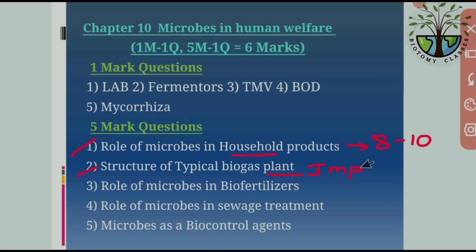We have to draw the diagram, label the parts, and also write some points about the biogas plant. Then role of microbes in biofertilizers, this is also important. Role of microbes in sewage treatment is also important, because we have to explain all 3: primary treatment, secondary treatment and tertiary treatment, as they ask it for 5 marks.